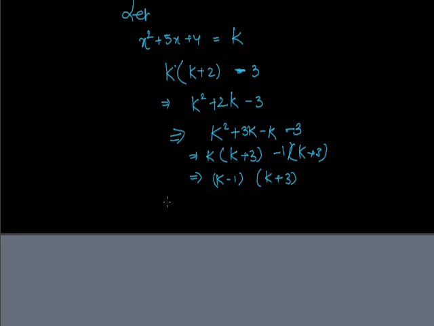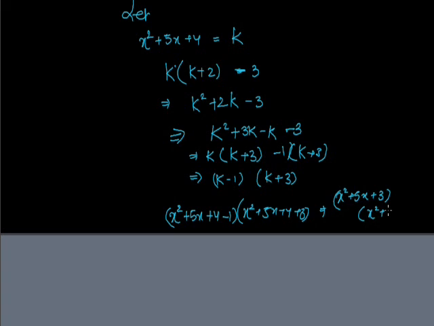So again putting the value of k, which is x square plus 5x plus 4. This can be written as x square plus 5x plus 4 minus 1 into x square plus 5x plus 4 plus 3. So this can be written as x square plus 5x plus 3 into x square plus 5x plus 7. Okay. Now taking up the next.